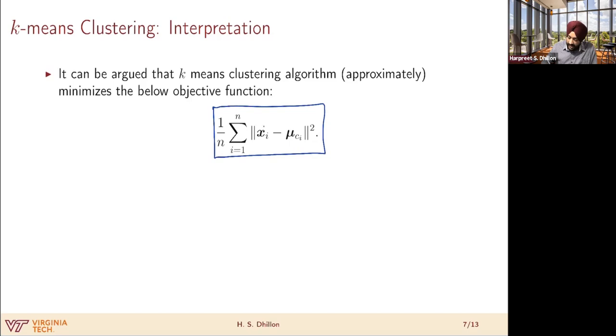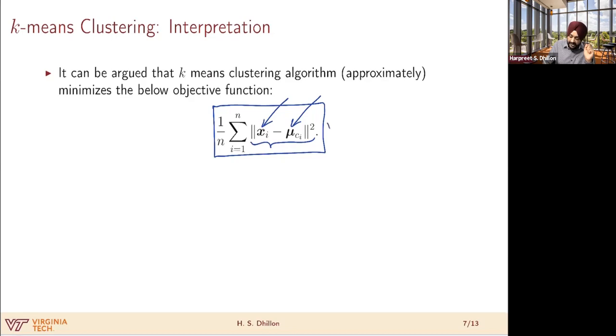So I have my data point xi. Mu ci is the cluster center to which this data point is assigned. xi is assigned to cluster ci. Mu ci is the center of that cluster. So this term is just computing the distance, or squared distance, between the point and its associated cluster center. And this whole objective function is basically just computing the average distance for all the points, or across the whole data set.